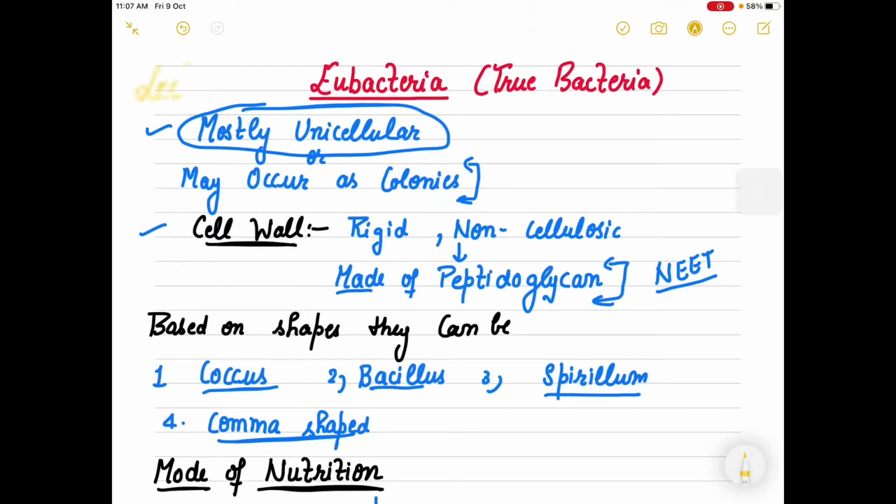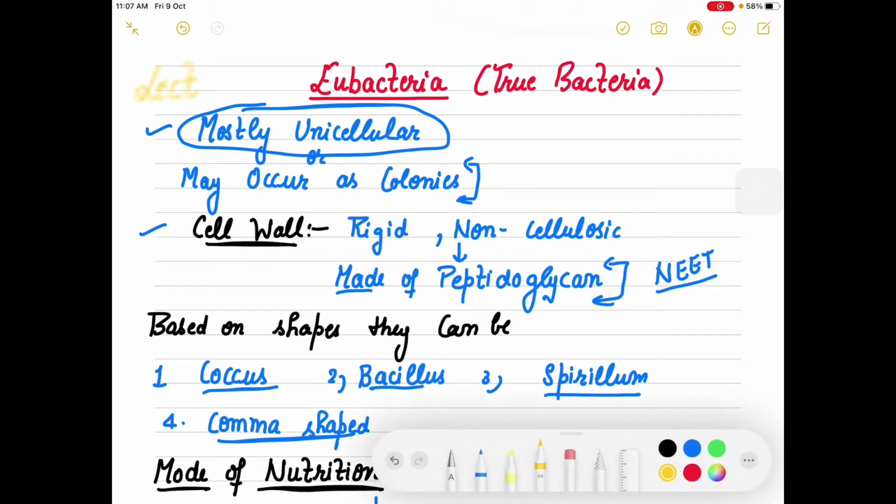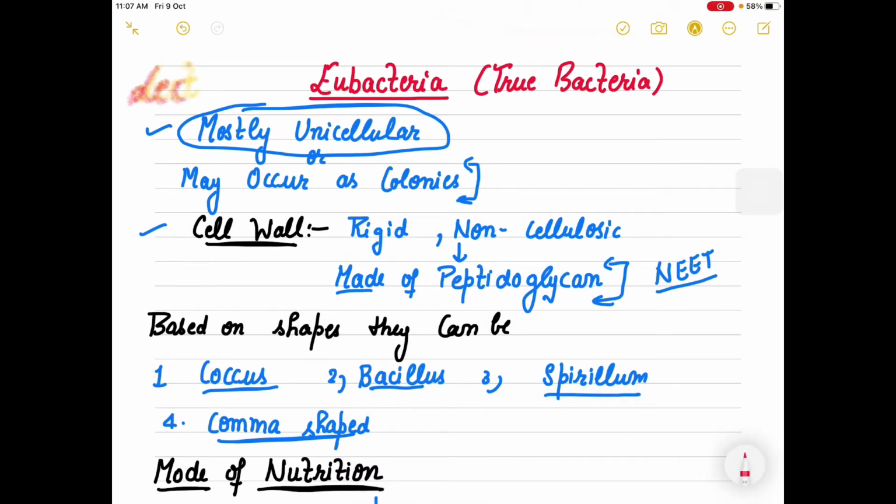So, here we are on our lecture number 3, right? And that is our lecture number 4 actually. We are on our lecture number 4, and we are going to start our true bacteria, that is eubacteria, after archaebacteria. When we talk about eubacteria, most of the organisms which belong to eubacteria are unicellular, but a few definitely occur as colonies also. They occur in groups also.